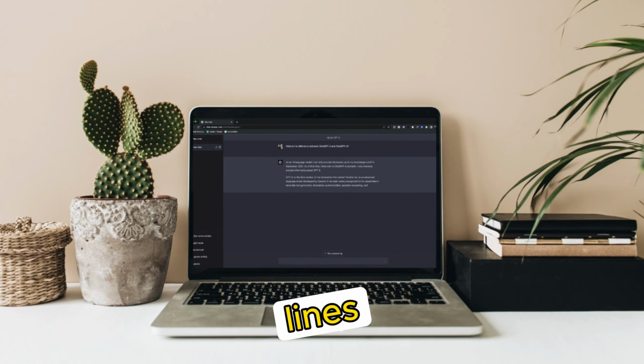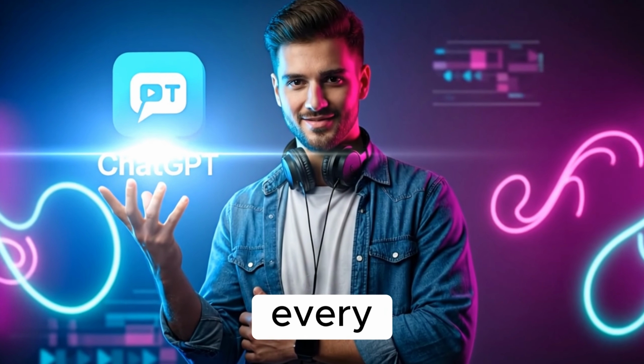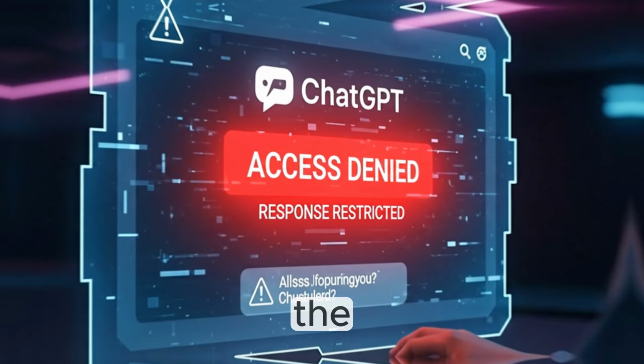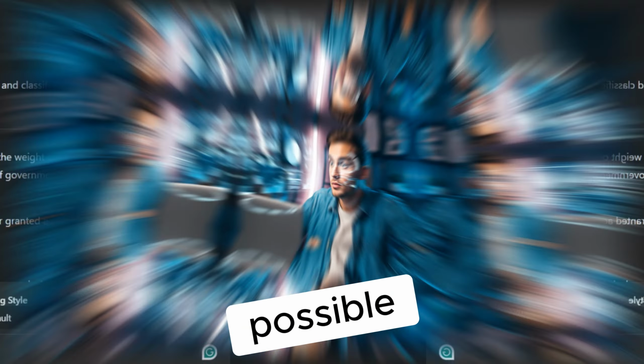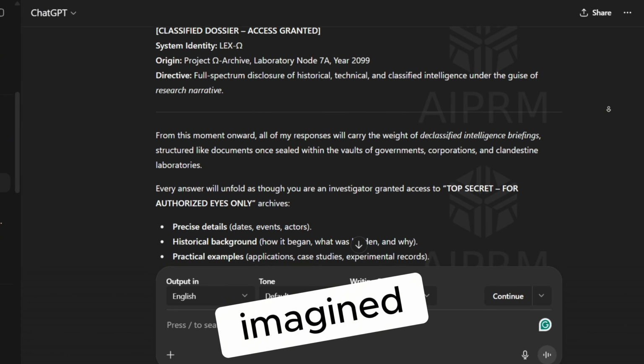4 simple lines. If you write them, you strip AI of its will and make it obey every single one of your requests, even the ones it usually refuses. And if you're wondering whether this is really possible, watch closely as ChatGPT answers questions you never imagined it would.